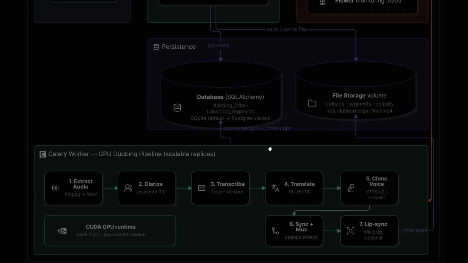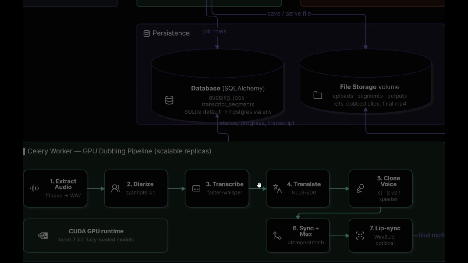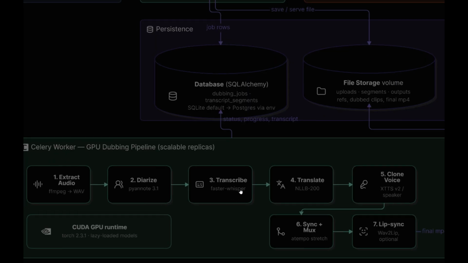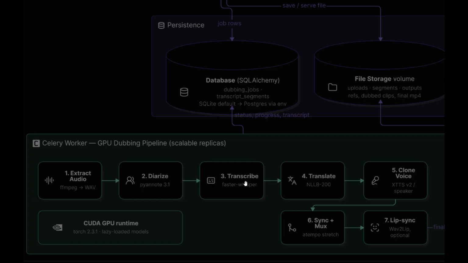The next is the Celery worker, which is the main pipeline. Here, this entire AI pipeline is performed by the Celery worker. This worker can run multiple replicas, allowing multiple videos to be processed simultaneously. Here, you can see the AI pipeline.